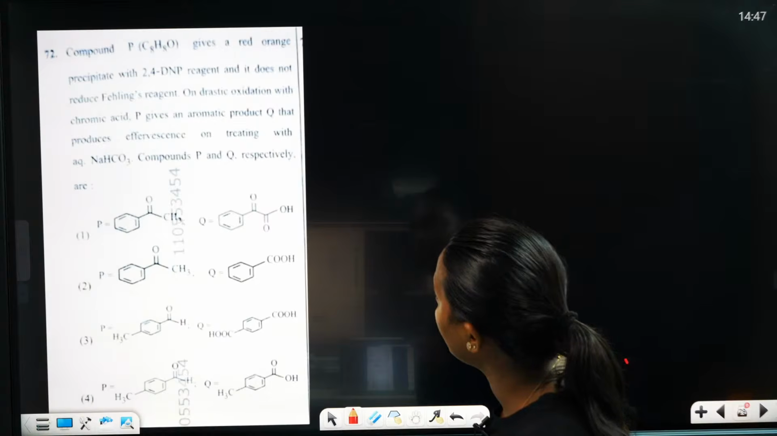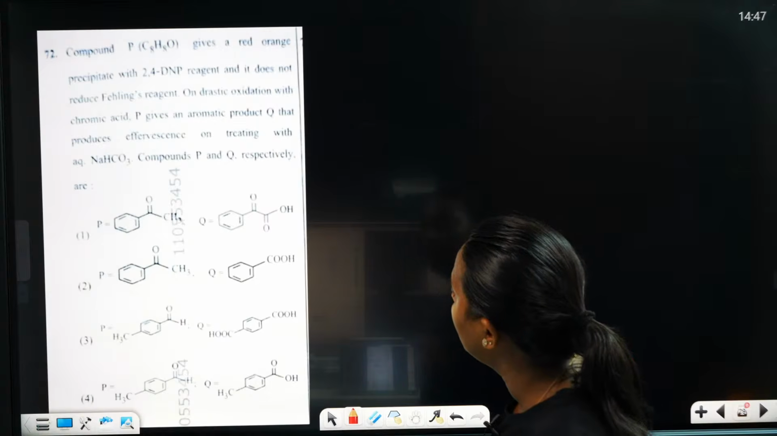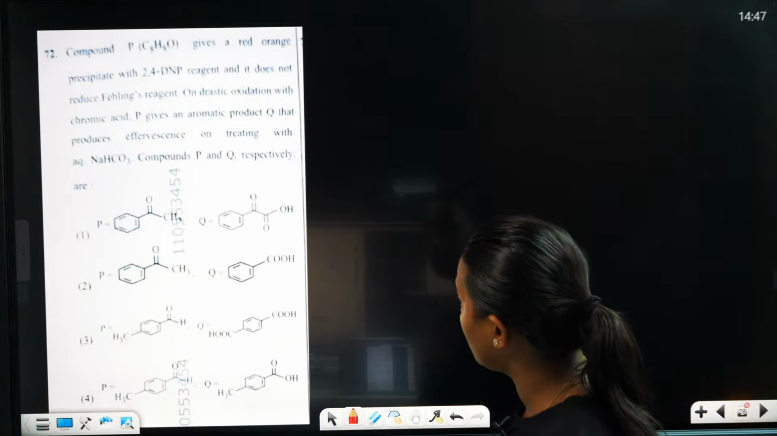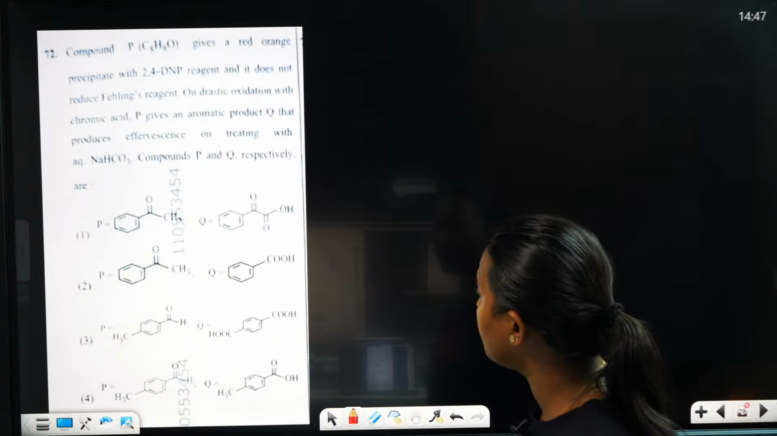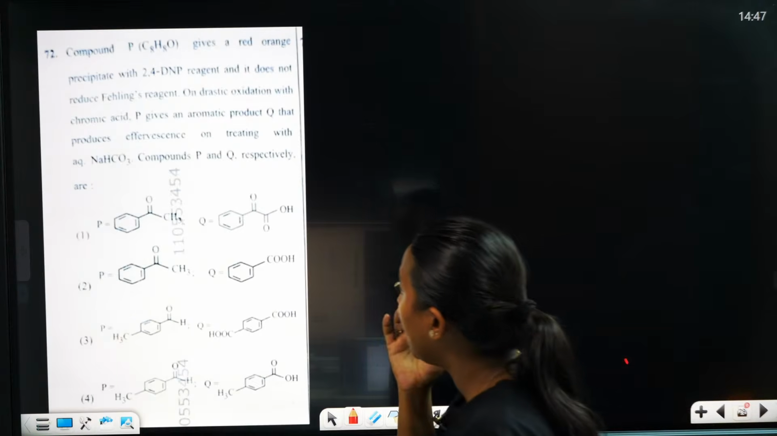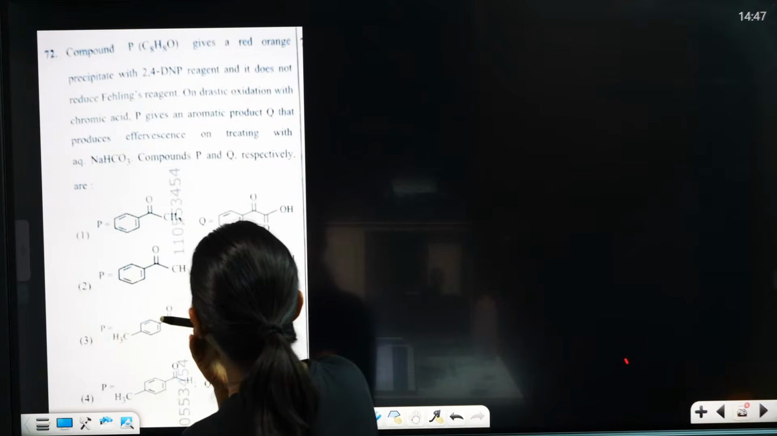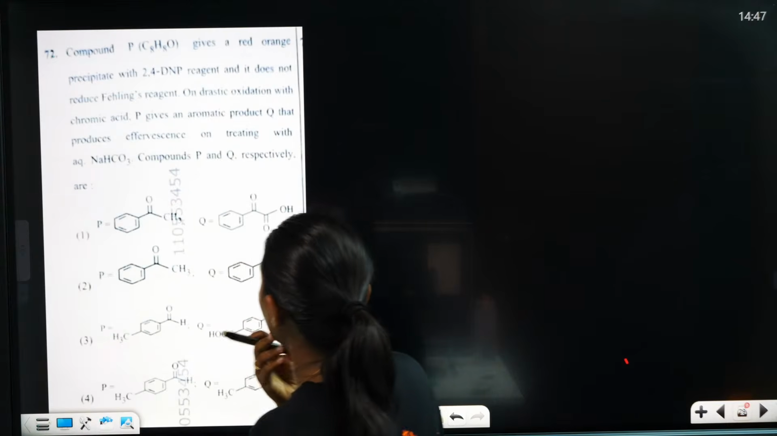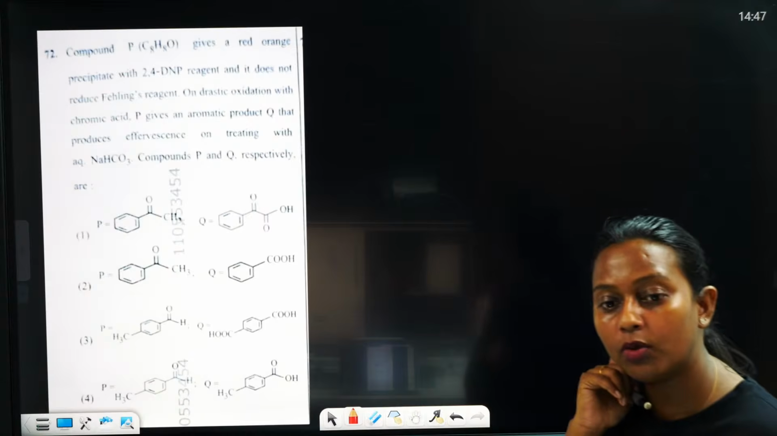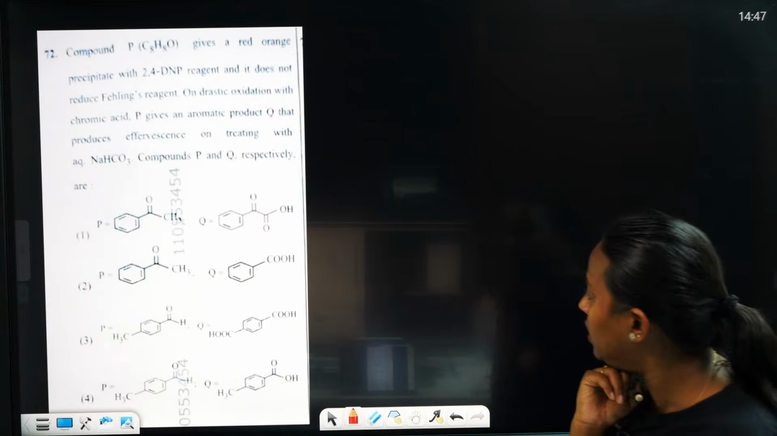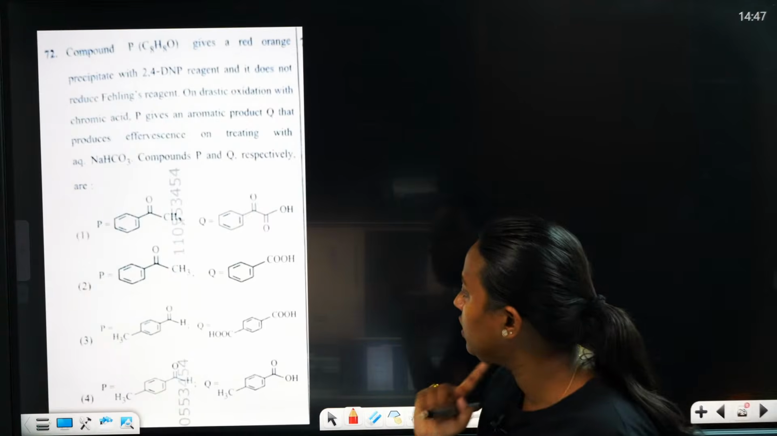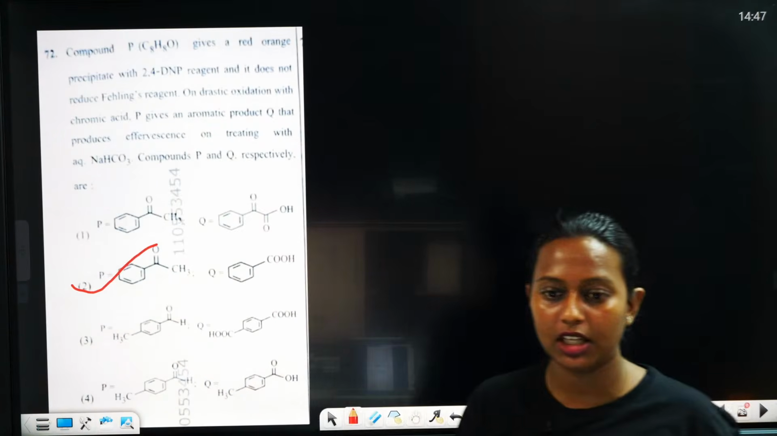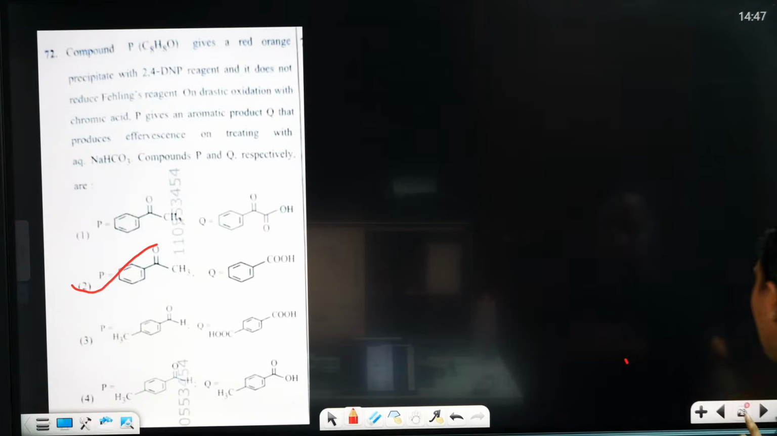Red orange precipitate, does not reduce, drastic oxidation. Okay, it's a test related question. P will give aromatic, and Q will produce effervescence on treating with NaHCO3. The compounds P and Q respectively. I got the answer, so tell me what will be P and Q. Yes, the correct answer is actually 2. Very good, Pradeep. Very nice. 2 is the correct answer.